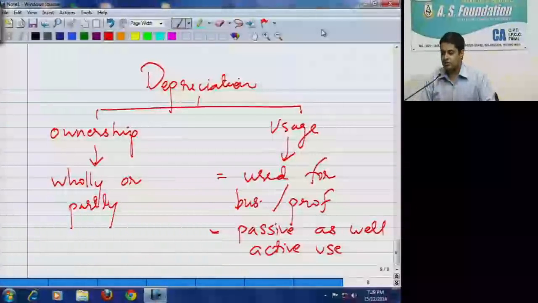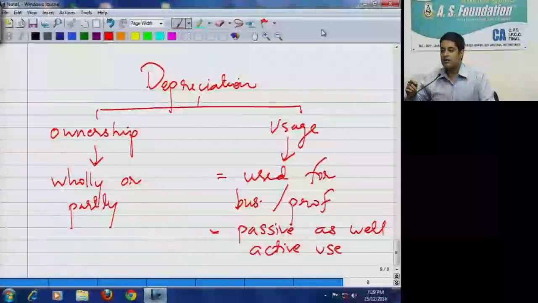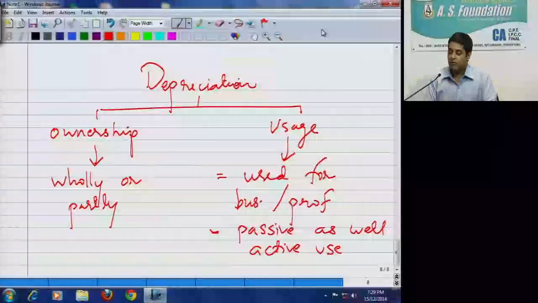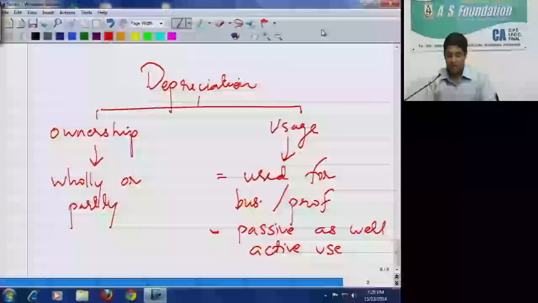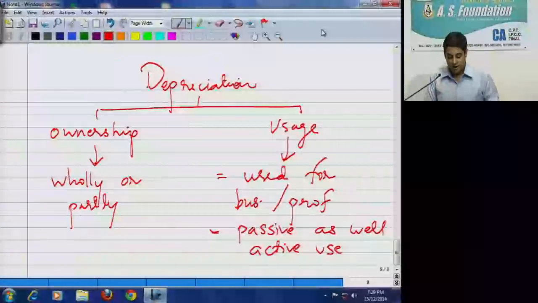And again, just because registration is under some other person's name does not mean that he is not the owner. The payment was made by the assessee himself or itself, ICDS Limited, so itself. Therefore, the assessee lessor will be eligible for deduction of depreciation.